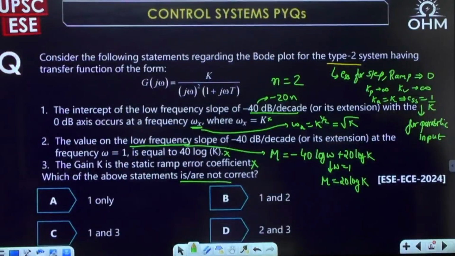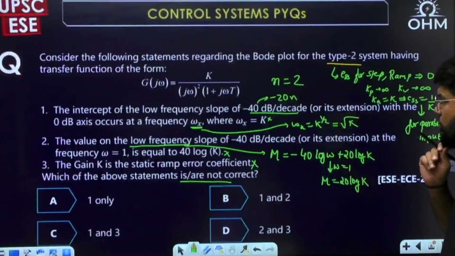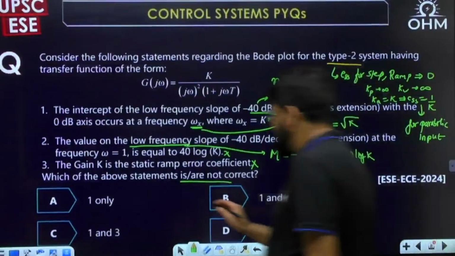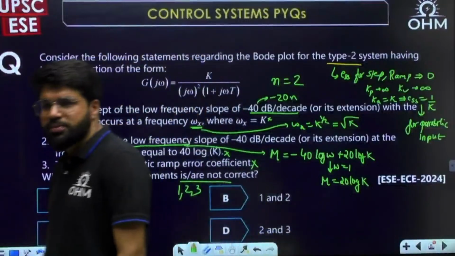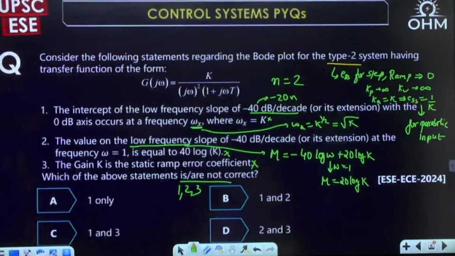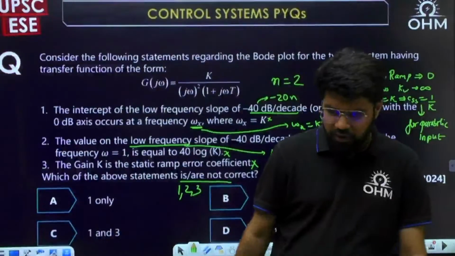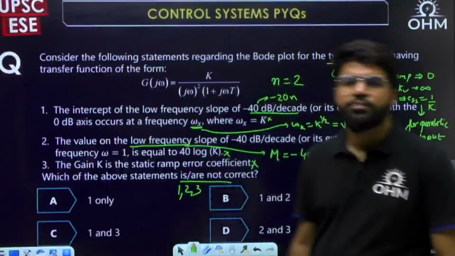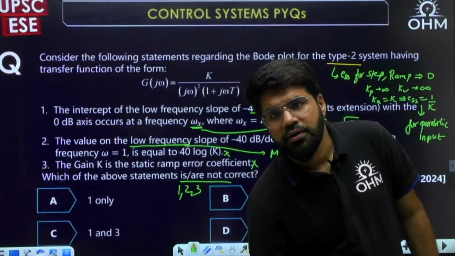Let me recheck the option. The intercept at 0 dB should occur at omega equal to k power 1 by n, which is not correct here. They have only mentioned k, or if this is a typing error, I don't know. So as of now, 1, 2, 3 are all not correct. The not correct statements are 1, 2 and 3. Clear, everybody? Any doubt, please specify. All are not correct here.